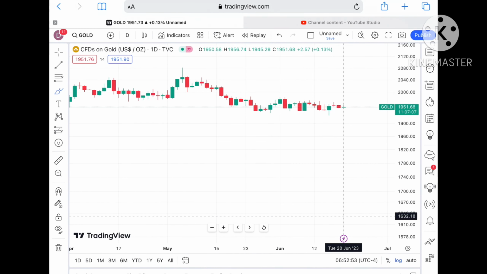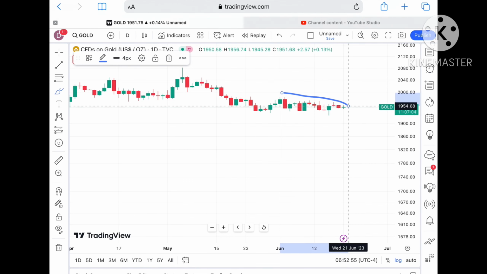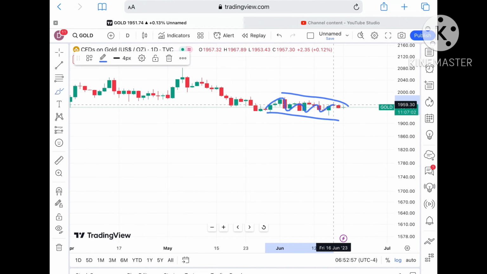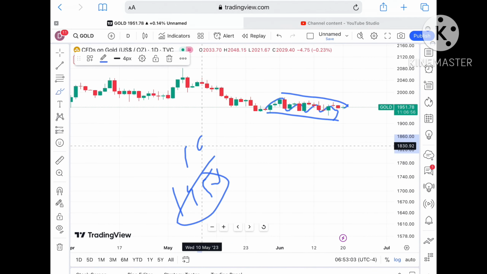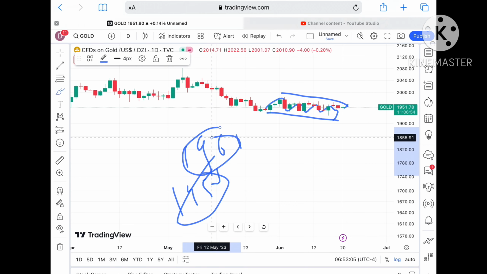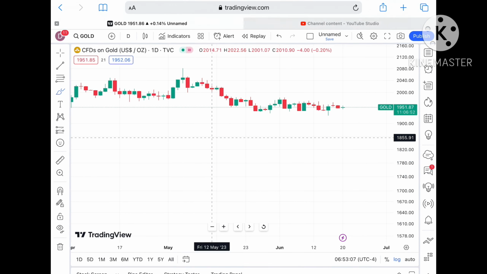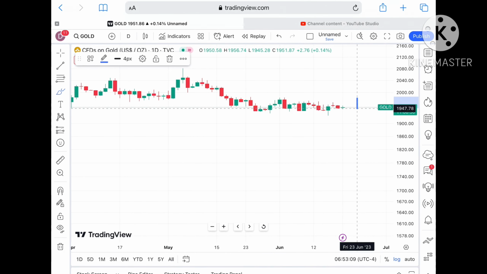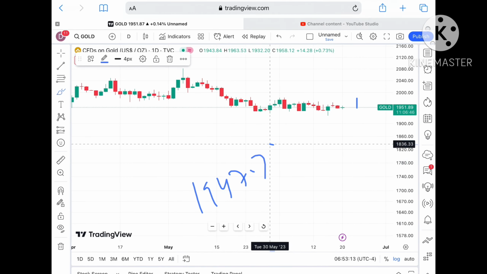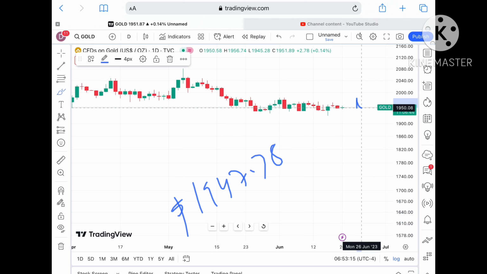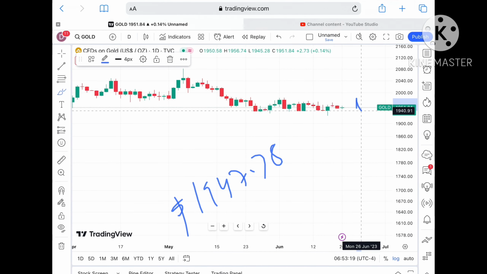Okay, now suppose the price didn't sustain this level, because the overall trend you can see is moving downside, but if it sustains above a level of 1956 or 1961, that is where we can see it can go further upside. Okay, suppose the price didn't sustain this particular level, a probability of going towards a level of around $1947.78 is there. Okay, and if the price falls below this particular level, chances of going towards 1945.4 is there.